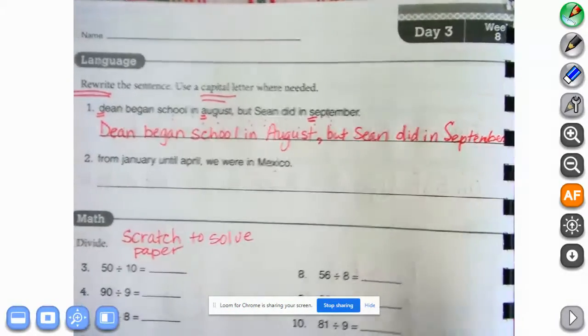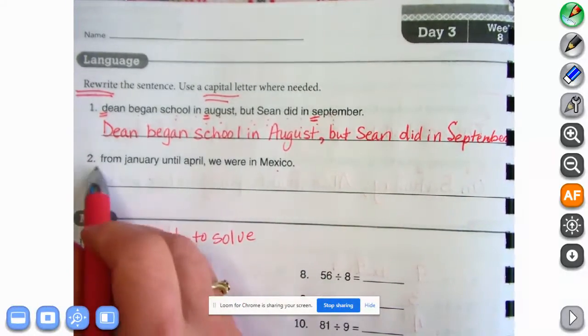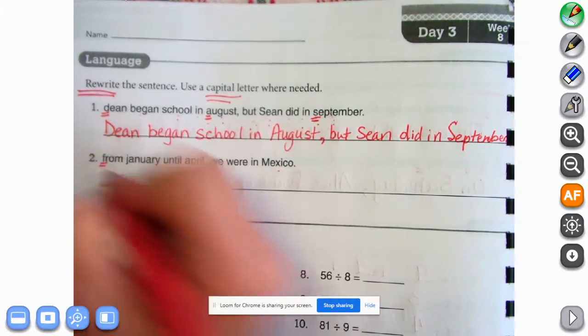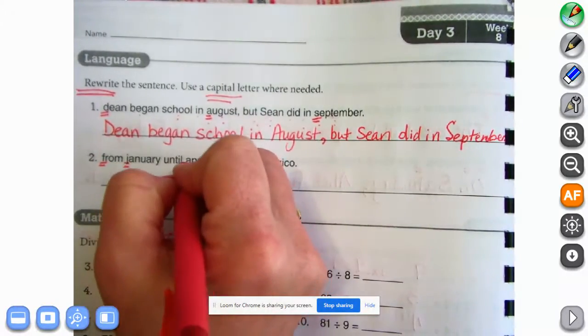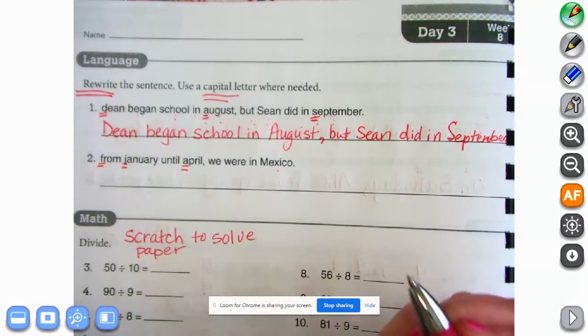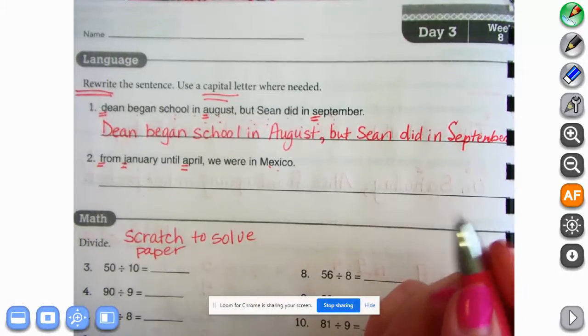All right, and then it says, from January until April, we were in Mexico. From is the beginning of a sentence. That should be capitalized. January is the name of a month, so that should be capitalized. And April is the name of a month, so that should be capitalized. Mexico is the name of a place, but it already is capitalized, so we don't need to change that.